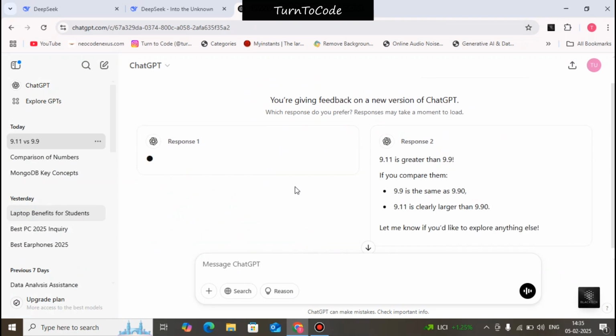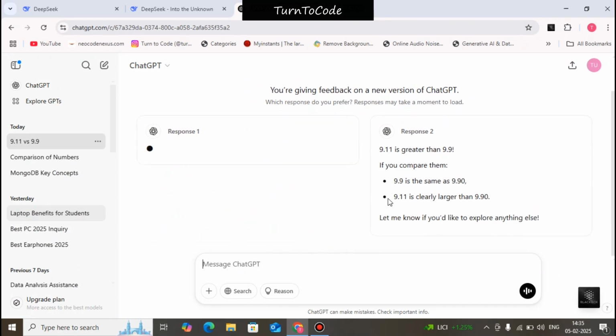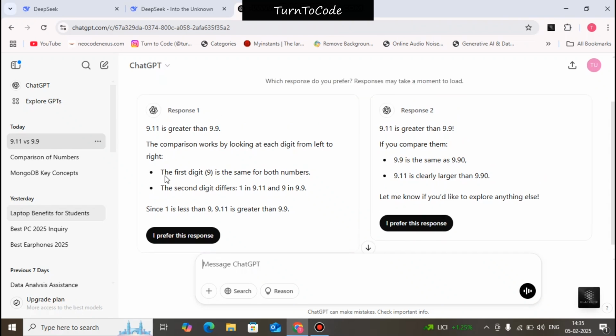Here you can see ChatGPT has given two responses. According to ChatGPT, 9.11 is greater than 9.9. In another response also, 9.11 is greater than 9.9.